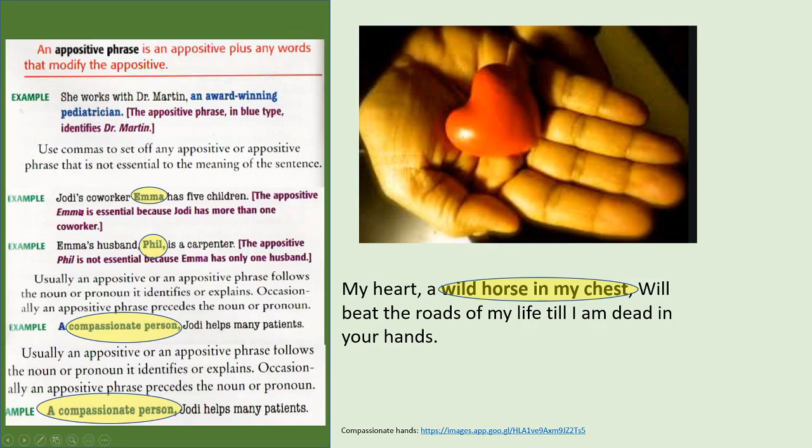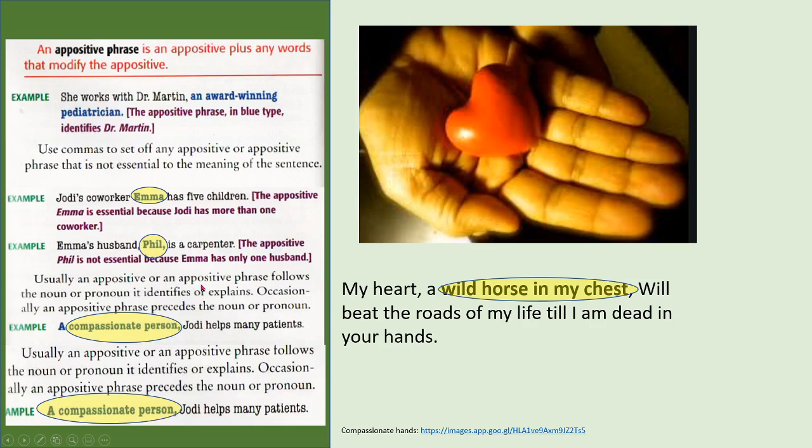Alright, Jari's co-worker Emma has 5 children. The appositive Emma is essential because Jari has more than one co-worker. Again, Emma's husband, Phil, is a carpenter. The appositive Phil is not essential because Emma has only one husband. I think we have already seen this. You see? So let's see here.